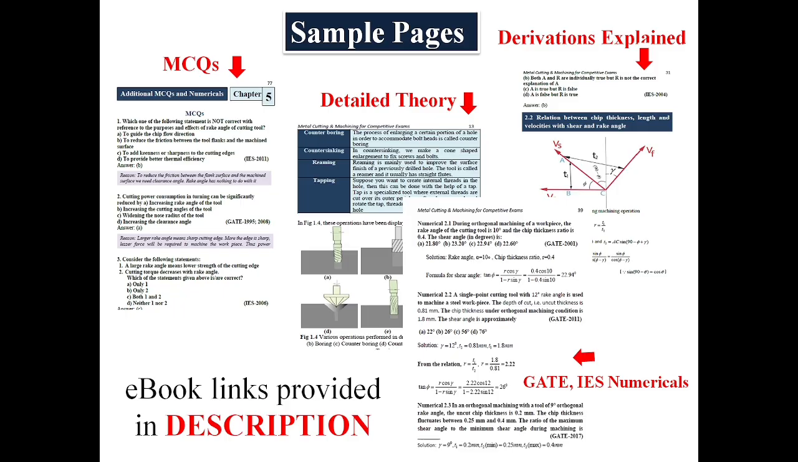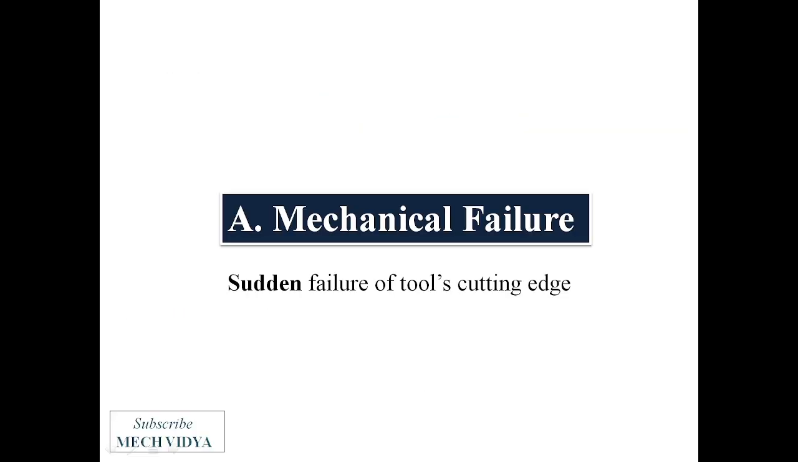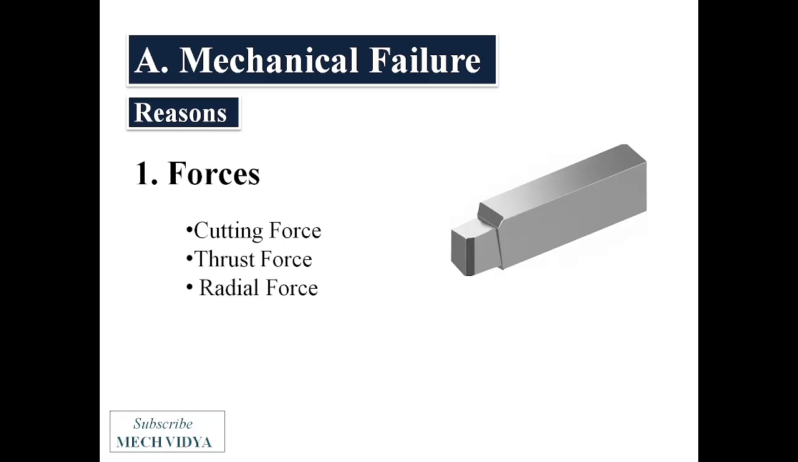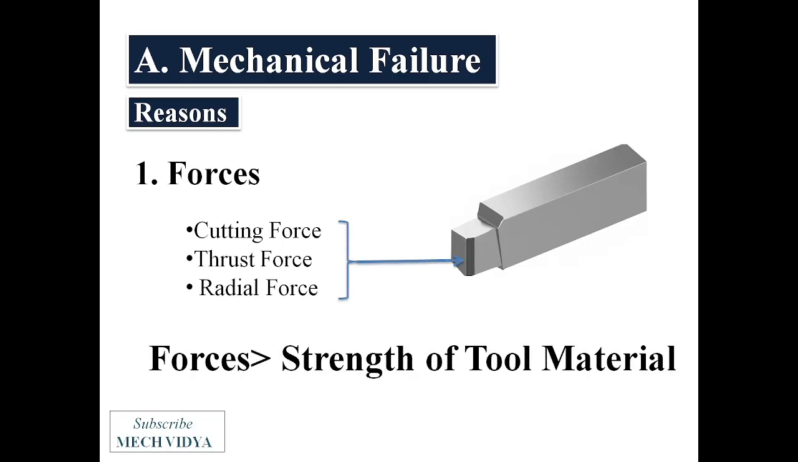Okay, so now let us start with the mechanical failure. It is the sudden failure of a tool's cutting edge. It is similar to the breaking of a pencil nib, which happens suddenly without any prior warning. So now let us see the reasons behind mechanical failure. During metal cutting, different forces act on the cutting edge, and when the magnitude of these forces exceeds the strength of the tool material, the cutting edge suddenly fails.